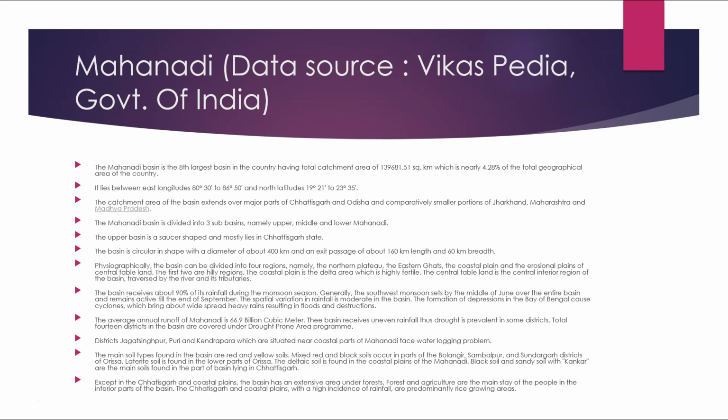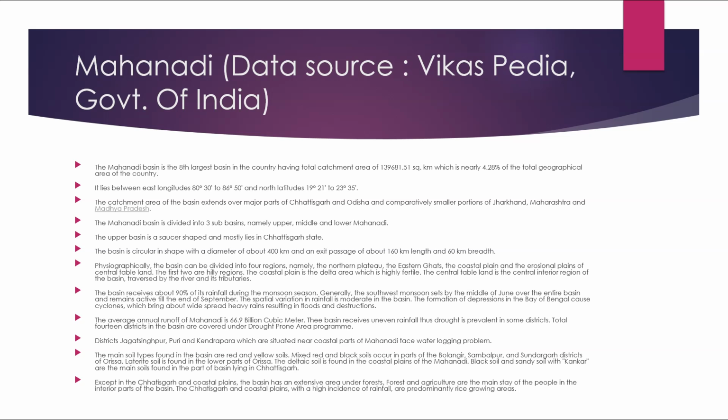The basin receives about 90% of its rainfall during the monsoon season. Generally, the southwest monsoon sets in by the middle of June over the entire basin and remains active till the end of September. The spatial variation in the rainfall is moderate in the basin. The formation of depressions in the Bay of Bengal causes cyclones, which bring heavy rains, resulting in floods and destruction.